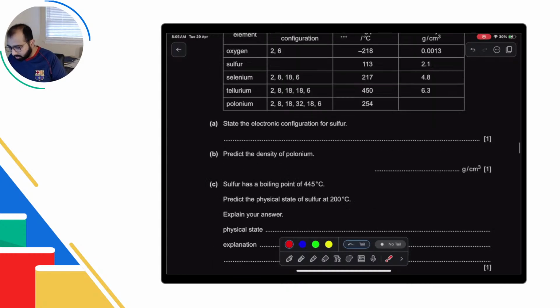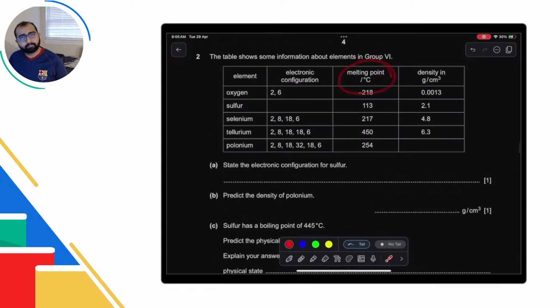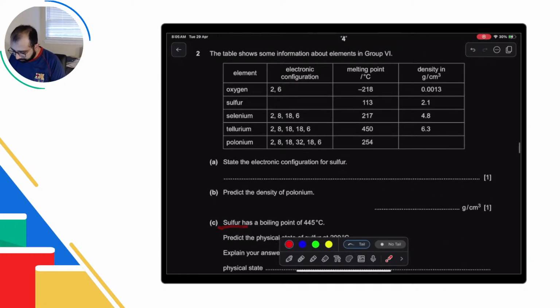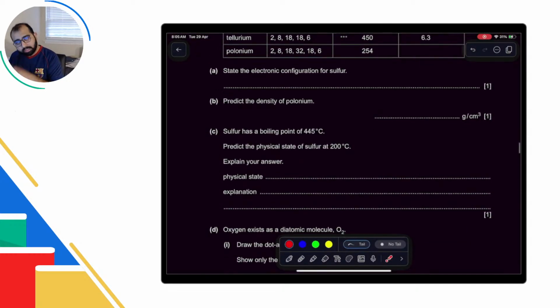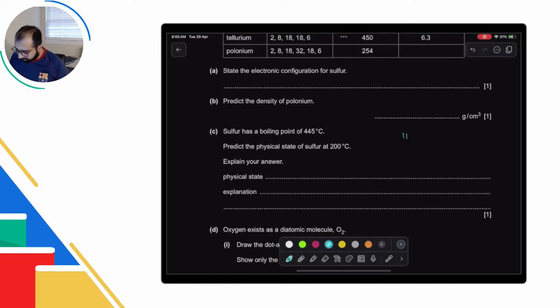भाई solid क्यों होगा? ऊपर देखो ना, melting point बताया हुआ है उसने. So use the information that they've given, even if it's not in that part. Use all the question. जो पूरे सवाल में जो उसने बताया वो आपने याद करना. Okay, so sulfur has a melting point of 113. It has a boiling point of 445. That means कि 113 और 445 के बीच में liquid है, उससे पहले solid है, उसके बाद में gas है. That is how it is. So the state is liquid, and the explanation is that the melting point is below 200, boiling point is above 200, and that's how you write it.